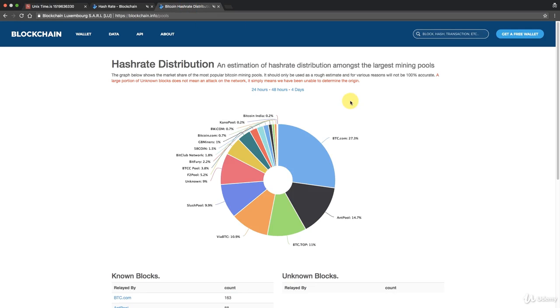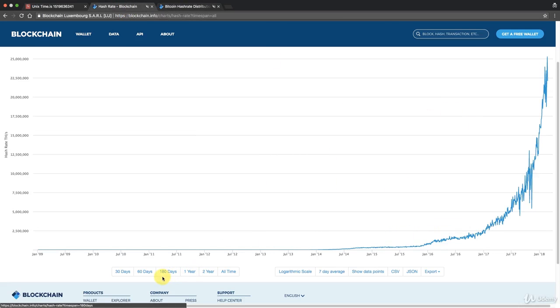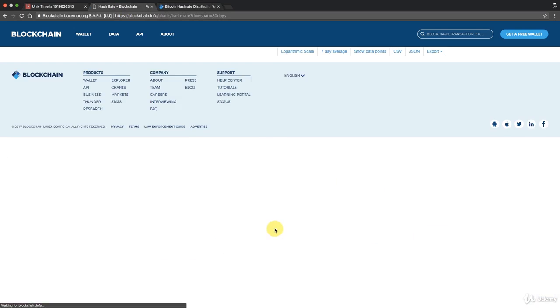Even if we take slush pool, 10% of 22 million trillion hashes per second is 2 million trillion hashes per second.